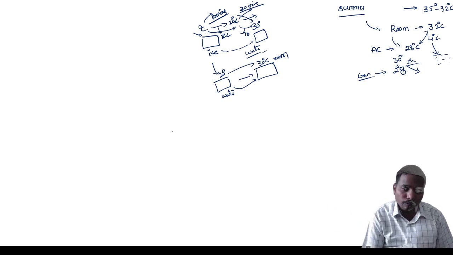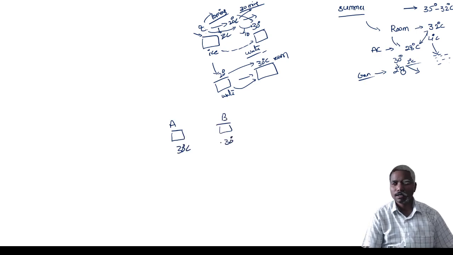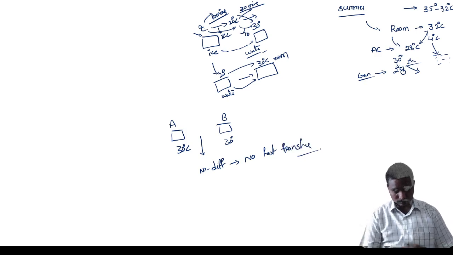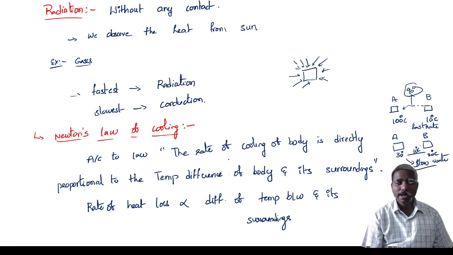If we have two objects, object A at 30 degrees and object B at 30 degrees, what will happen? There is no temperature difference, so no heat transfer or cool transfer takes place. Whenever the temperatures of the objects are the same, no heat transfer takes place. So higher the difference, higher the rate of transfer.